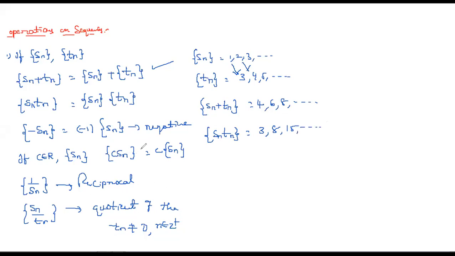Okay. So this is the sum of sequences, the product of sequences and the quotient of sequences. So these are operations on sequences. And next one, boundedness of a sequence.